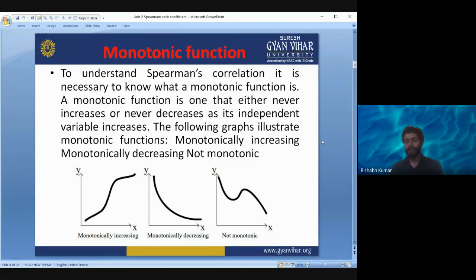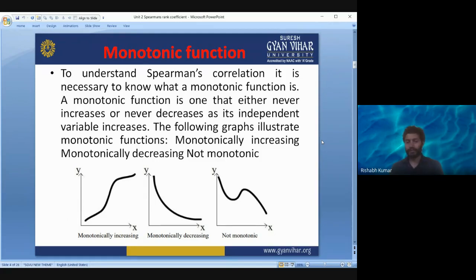What is the independent variable in this graph? X-axis. The variable that is on the x-axis is your independent variable. As the value of x is increasing, the value of the dependent variable, or the y, is also increasing. The rate of change of increase may be different, so the slope may be different, but it is always increasing. It is never coming down, right?